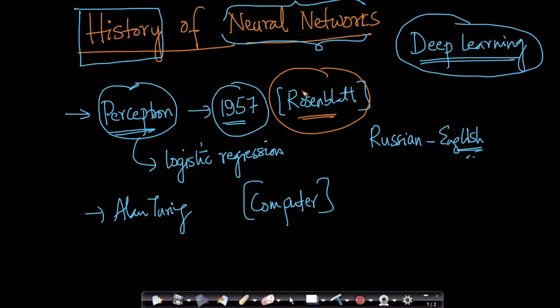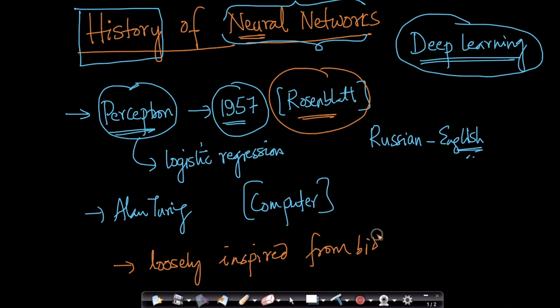He created the very first simplest form of a neuron-inspired model called a perceptron. We'll see how the perceptron works internally. Remember, this is loosely inspired from biology. When I say loosely inspired, I mean it's not exactly a replication of what happens in the biology, in the actual human neuron or a monkey neuron.